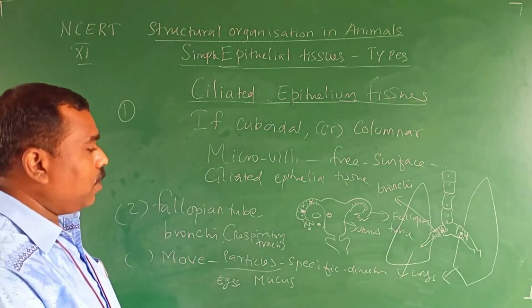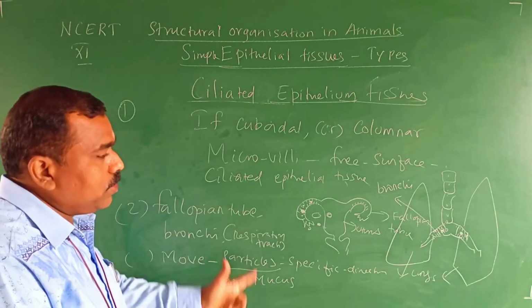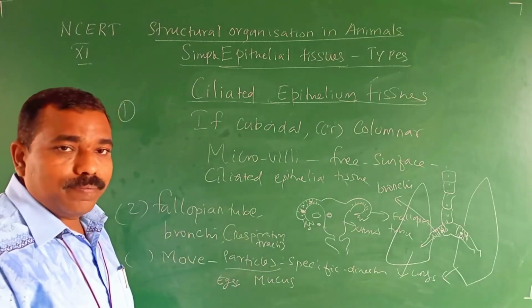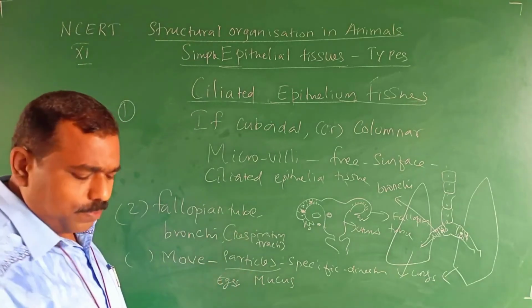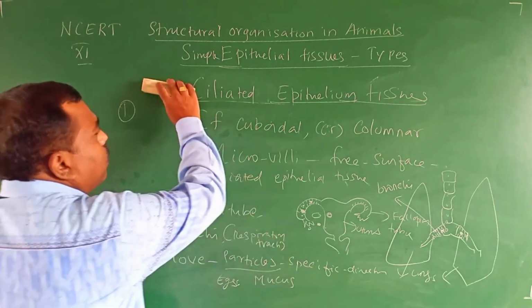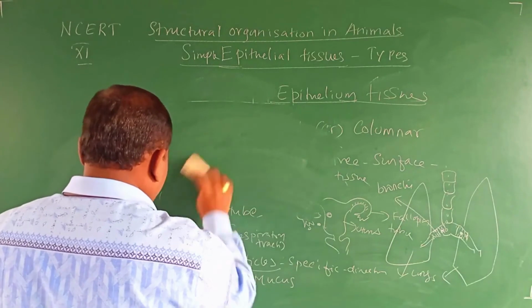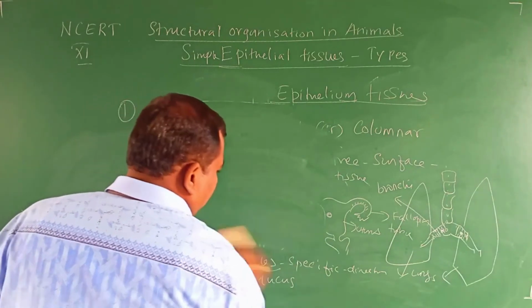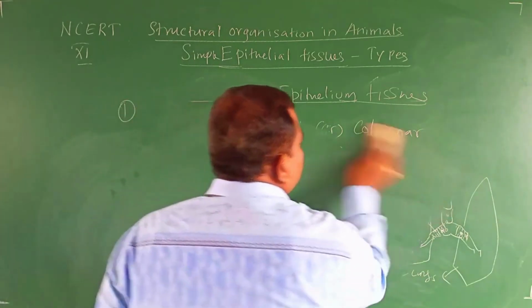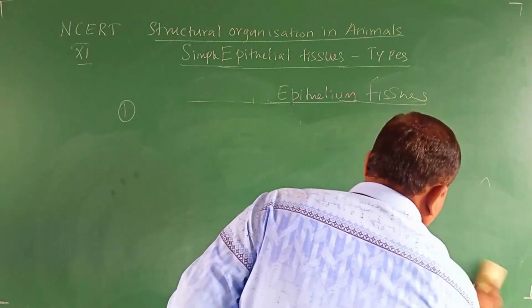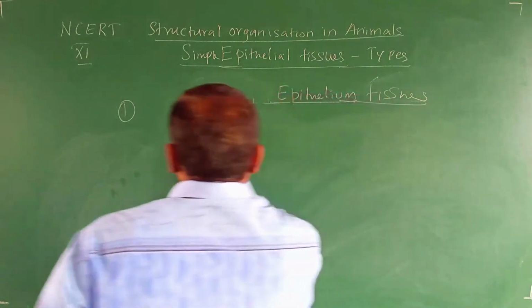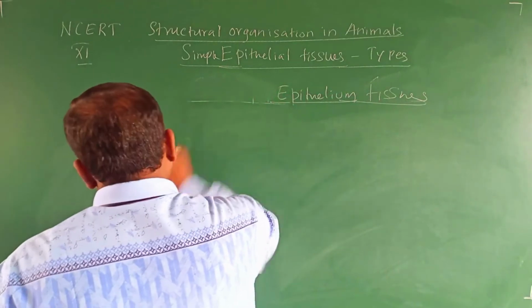Example: egg in the fallopian tube, mucus in the bronchi. Okay. I hope you have understood.